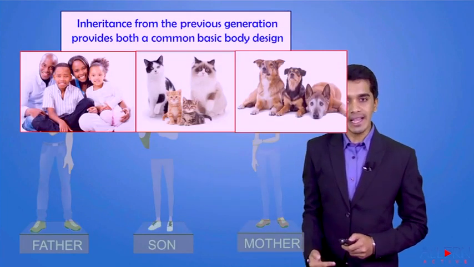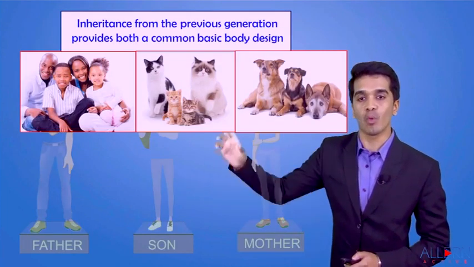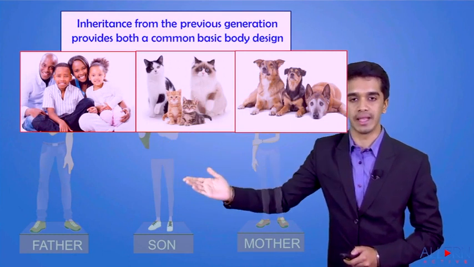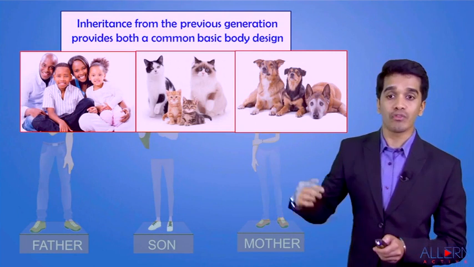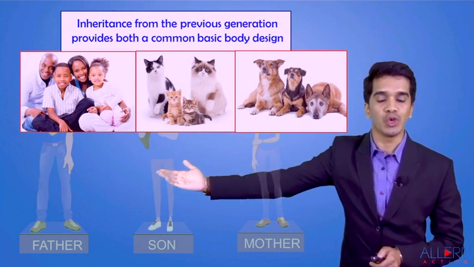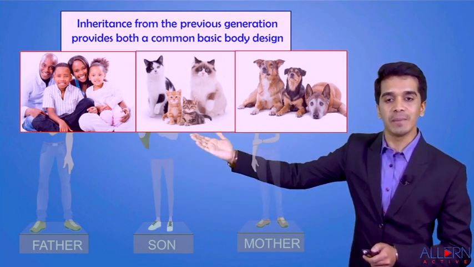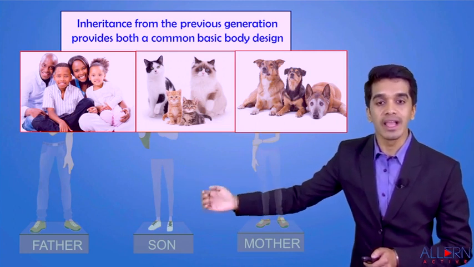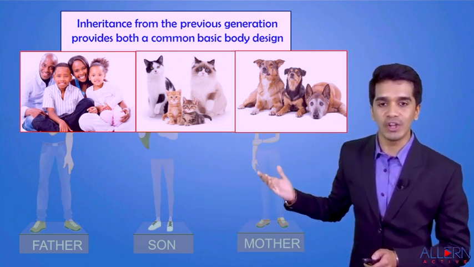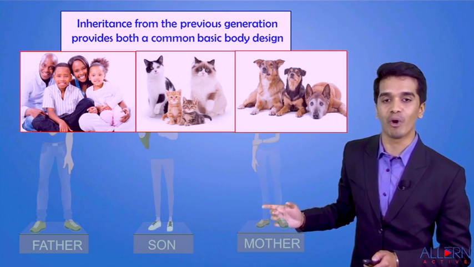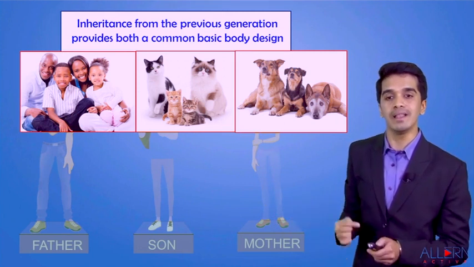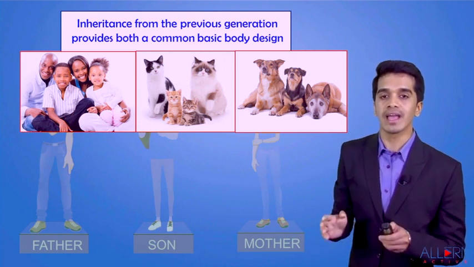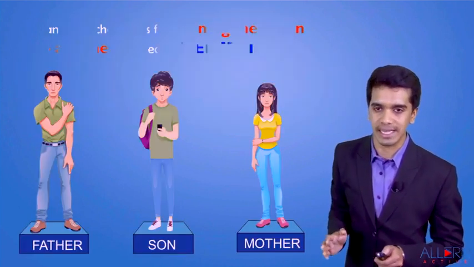Inheritance from the previous generation provides the basic body design. So the basic body designs will always remain the same. A human being will produce only a human offspring, a cat will produce only a cat offspring, and a dog will produce only a dog offspring. That is very important, my dear students. Reproduction takes place only within the same species and gives a basic body design.